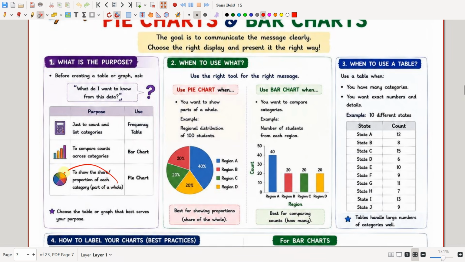And if the purpose is to show the share or proportion of each category, then we will be using pie chart. Use pie chart when we want to show the parts of a whole, for example, regional distribution of 100 students. We use a bar chart when we want to compare categories' frequencies, like the number of students from each region. The pie chart is best for showing proportions and bar chart is best for comparing counts. So when should we use a table? We should use a table when we have more categories and we want exact numbers and details.